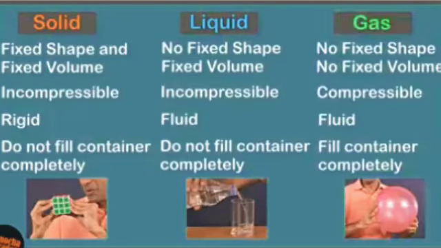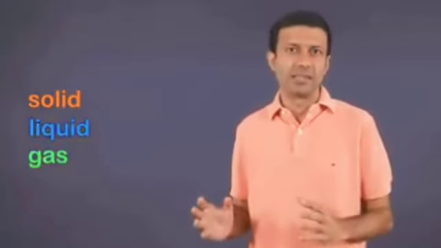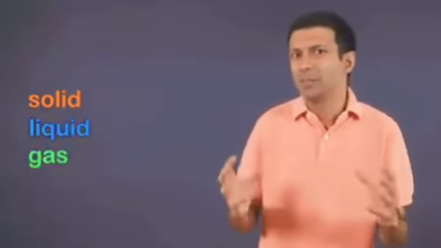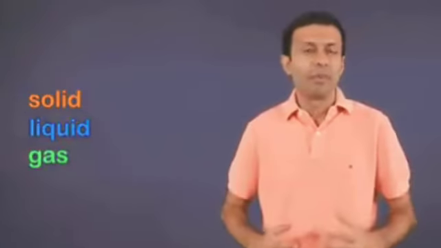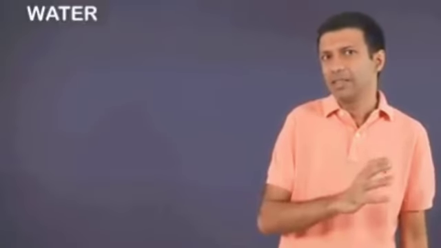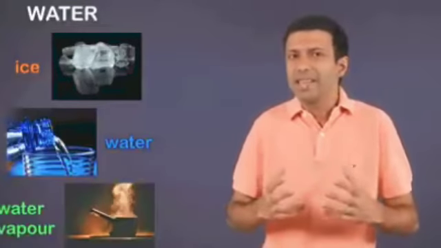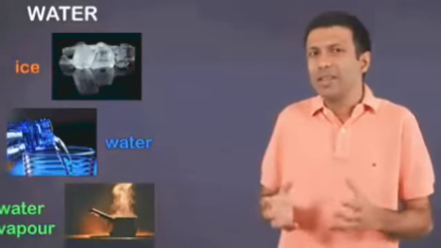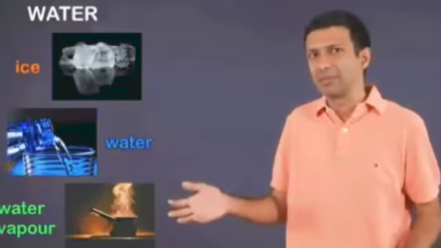Now let's pin the properties of gases to our concept board. We have discussed the difference in properties between solids, liquids and gases. But what makes something a solid, a liquid or a gas? For example, if you take water, it can exist in all three forms: ice, water and water vapor. Now it's the same substance, water. So how can it exist as a solid and a liquid and sometimes a gas?